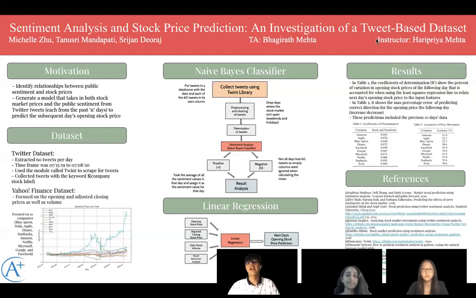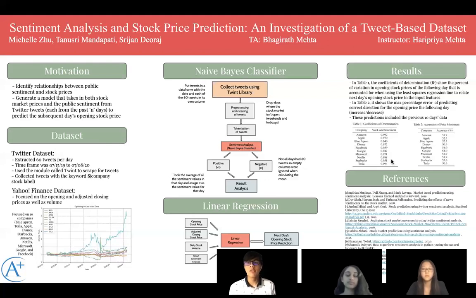Our results show that our model is generally pretty accurate. The coefficient of determination shows how accurate your model is. It's basically a way of scoring a linear regression model, and the closer it is to 1, the more accurate the model is. Besides one outlier, our models are generally very, very close to 1.